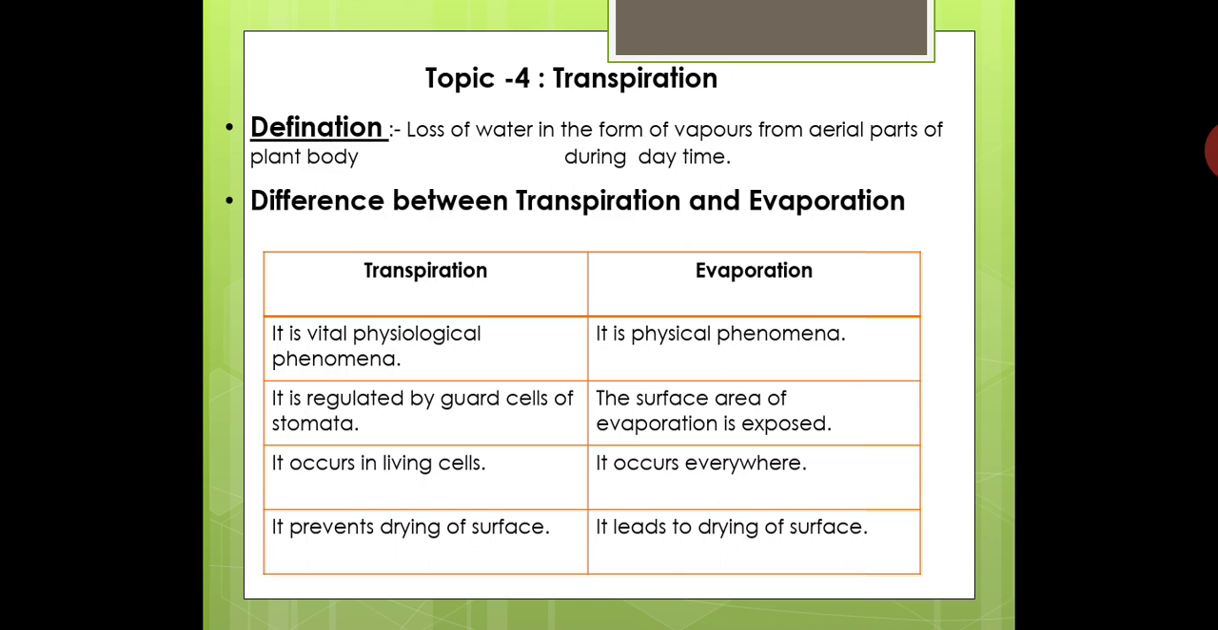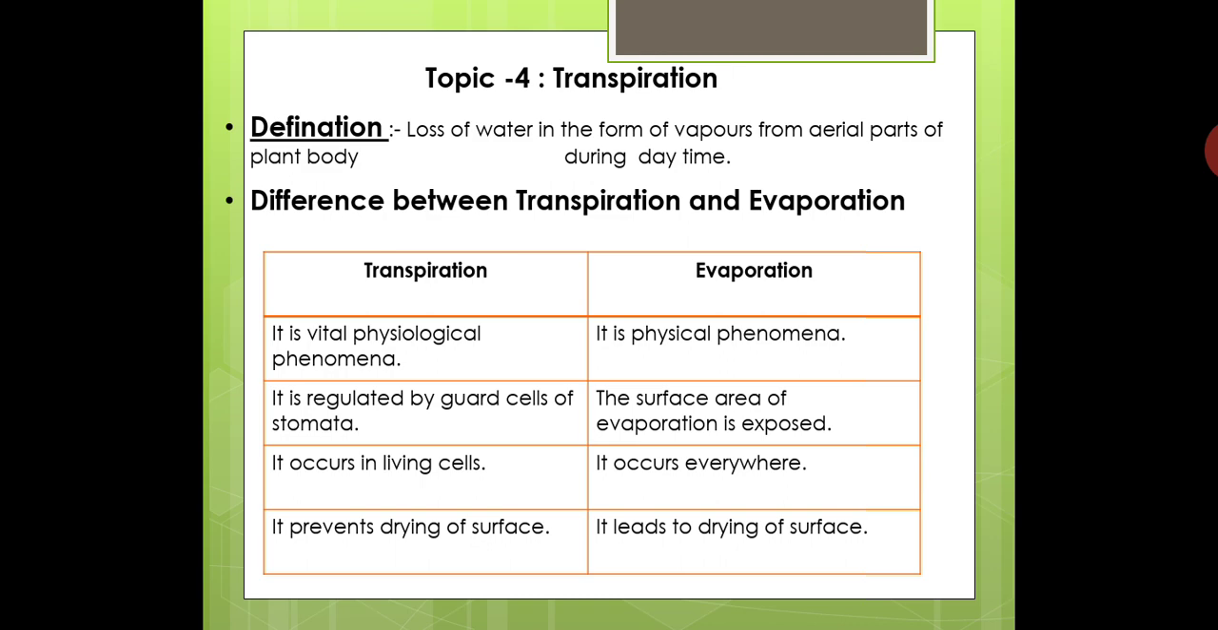It is the loss of water in the form of vapors from the aerial parts of the plant body during the daytime. That phenomenon is called transpiration. So it is simple loss of water in the form of vapors. Vapors means evaporation. Here the water evaporates from the plant body, from the aerial parts, especially from the leaves during the daytime. So we call it transpiration.